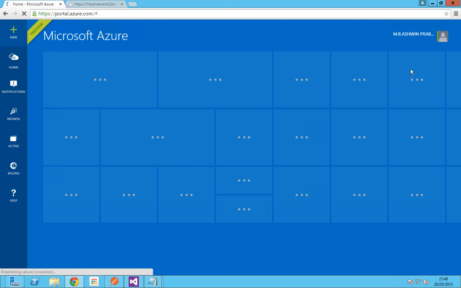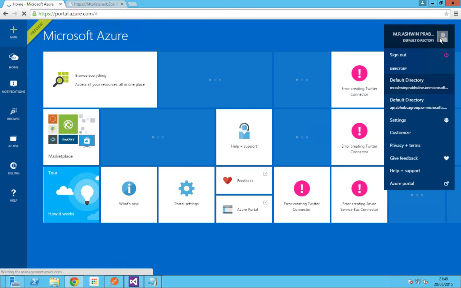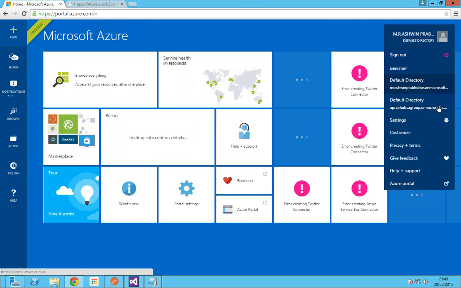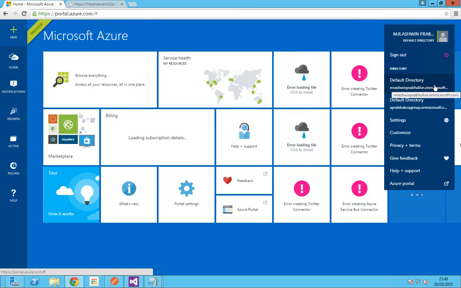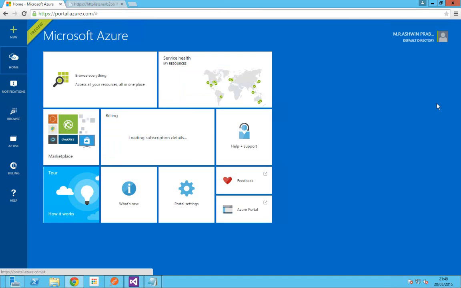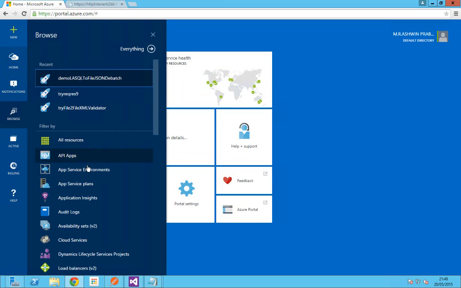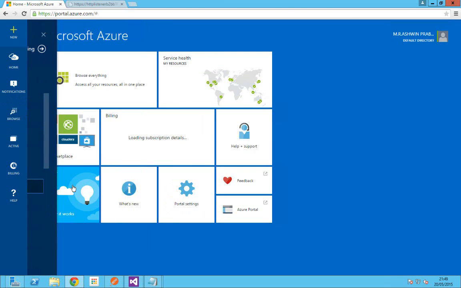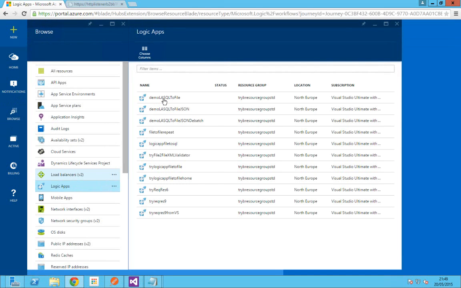On the home page of the Azure portal, click here and go to the user who has given you the access. You can now see two default directories. This is the one for the user who has logged in. This is the one of the user who has given me the read access. Click on it. Now you have logged in and you can see the API apps and the logic apps which were created under the other user. Now I can see all the logic apps which were created by the other user. The one which we created was this. Click on it.